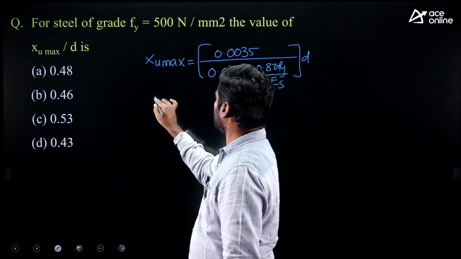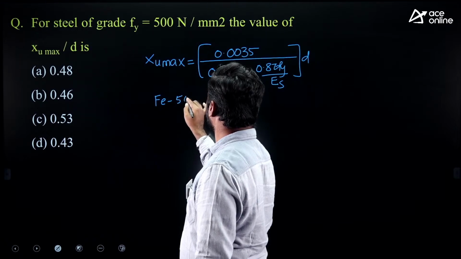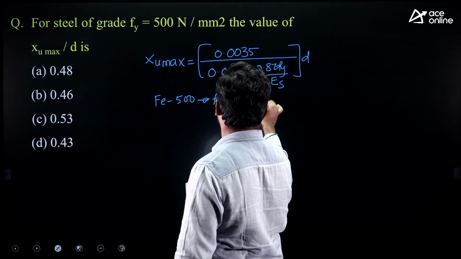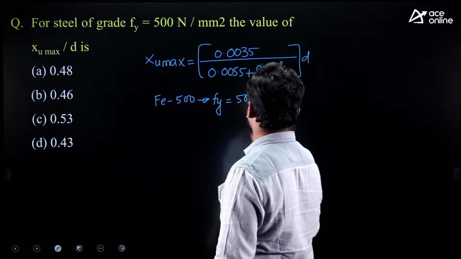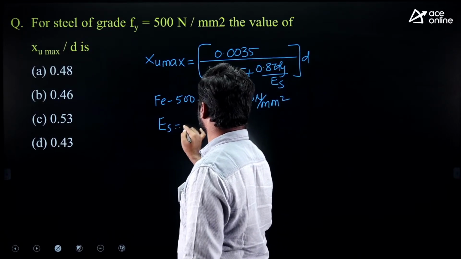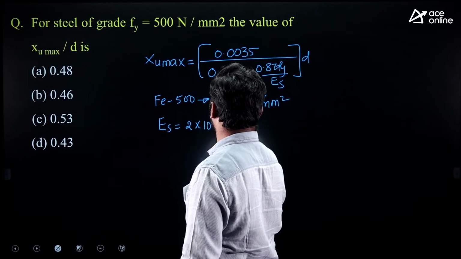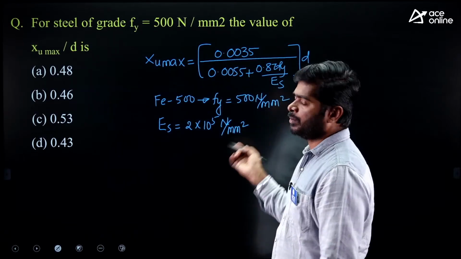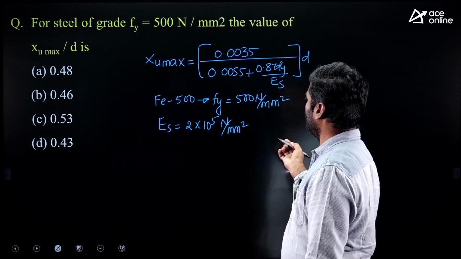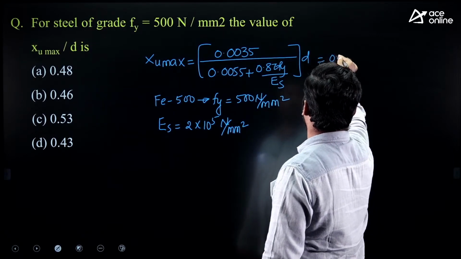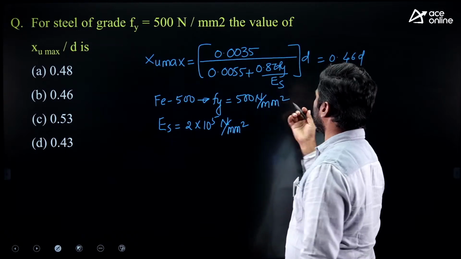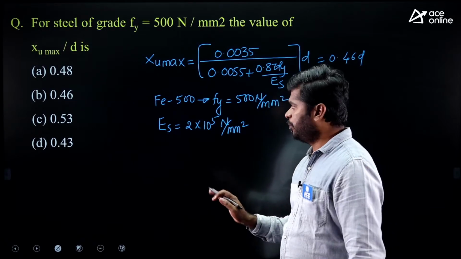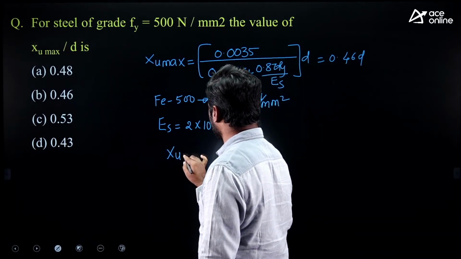Fy value for Fe 500 grade steel is 500 Newton per mm square and Es value is 2 into 10 to the power of 5 Newton per mm square. If you substitute these values, my dear, you will get XU max equal to 0.46 D. But simplification in the examination hall without a calculator is difficult. So better to remember the XU max value.